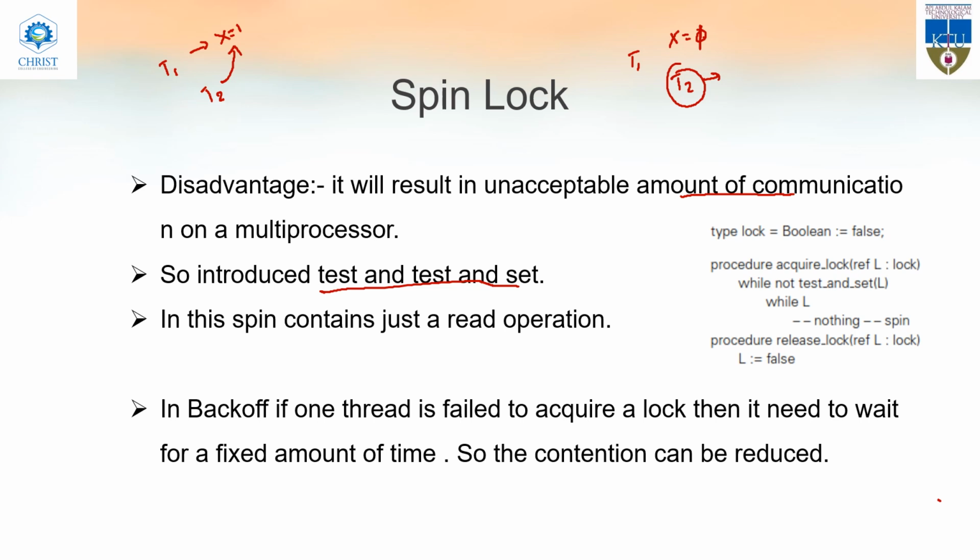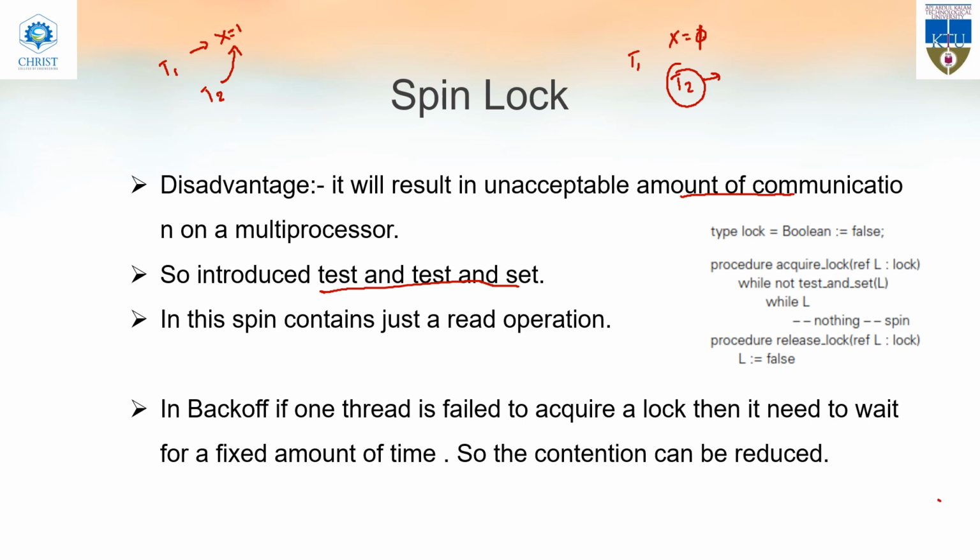But in the second spin, it will not go for test and set, but it will go for testing only. That means in the second spin, when T2 comes again to check the value of x equal to 1, it need not set. It will just check whether the lock is available or not.